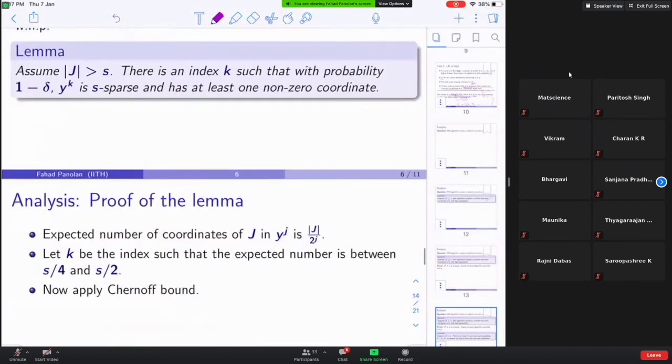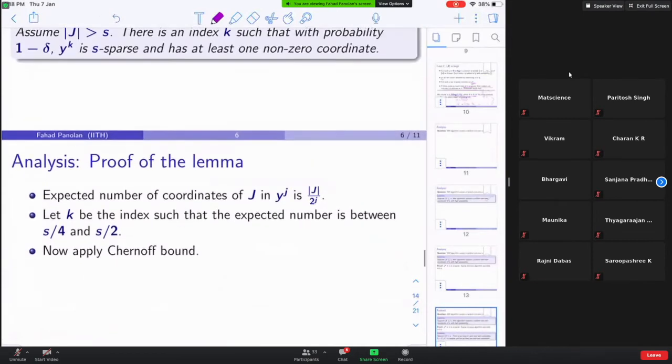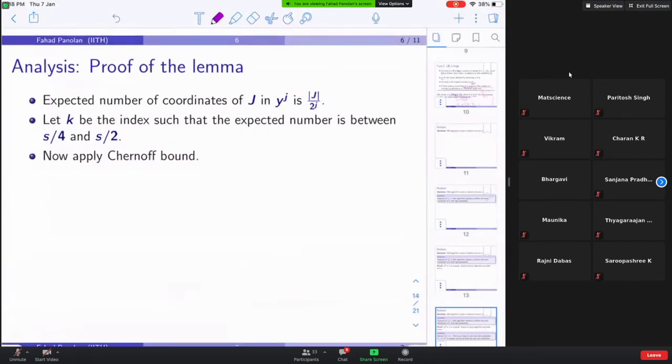Okay. Now, what is the expected number of, like, the proof of it? Look at Yj. In Yj, every element is included with probability 1 by 2 to the j. And what is the expected number of non-zero coordinates you included in Yj? It is cardinality of J divided by 2 to the j, by the random process.